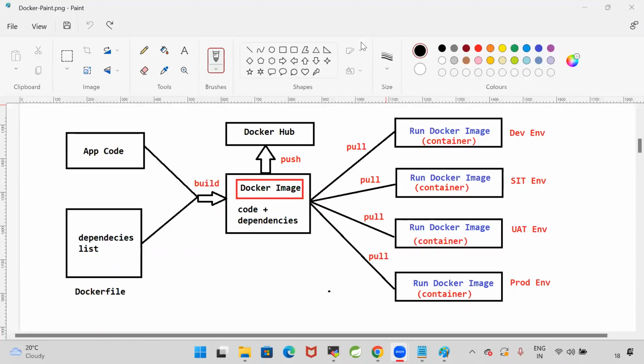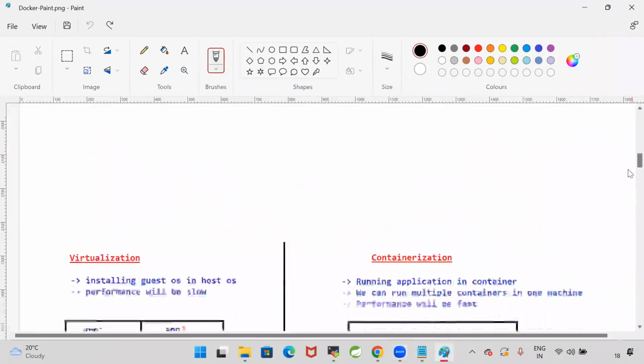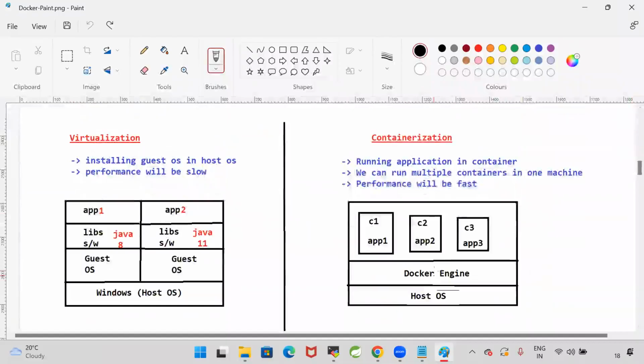Perfect. Now we have a Docker image, and we are able to pull the image and run the image. When I run the image, a Docker container is created in my Linux machine. So I have one EC2 instance. That EC2 instance has a Linux operating system, which is called the host operating system. In that Linux operating system, I installed the Docker engine.